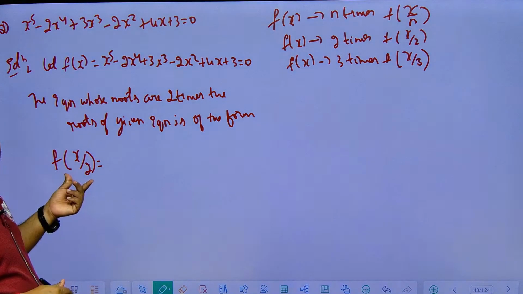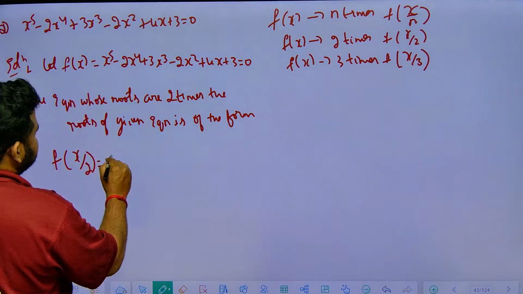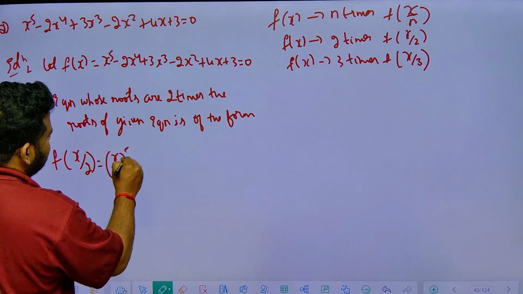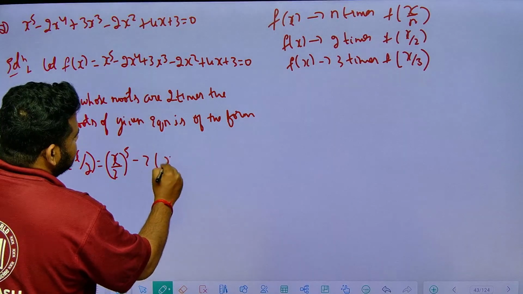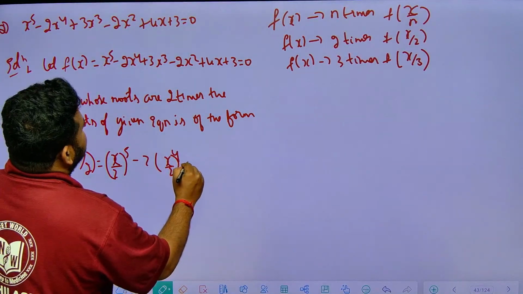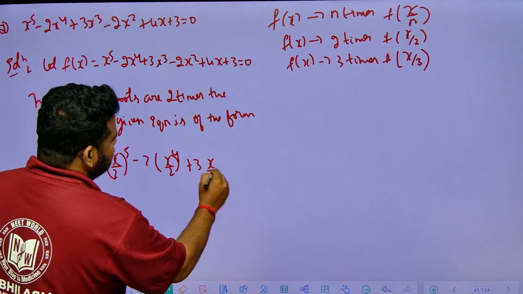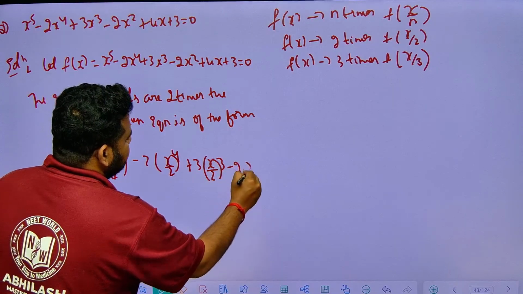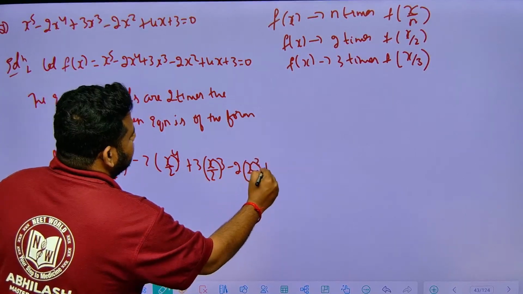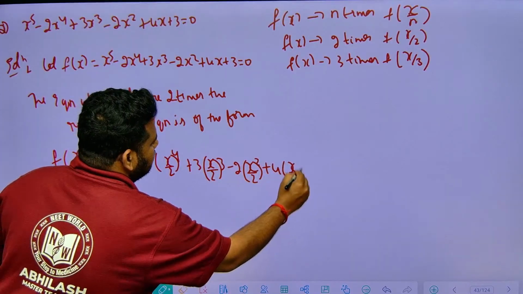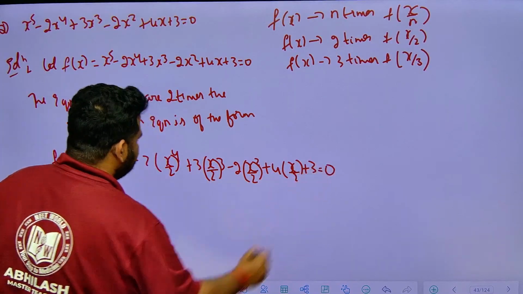Here I have to replace x by 2. So, the equation I should write as (x/2)^5 - 2(x/2)^4 + 3(x/2)^3 - 2(x/2)^2 + 4(x/2) + 3 = 0. Now, let us simplify this.